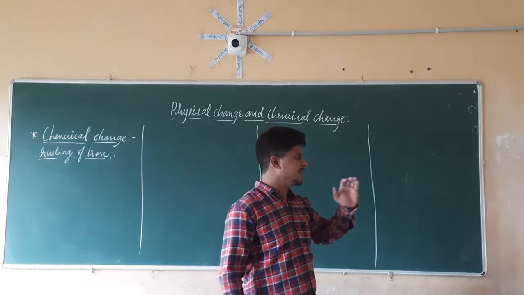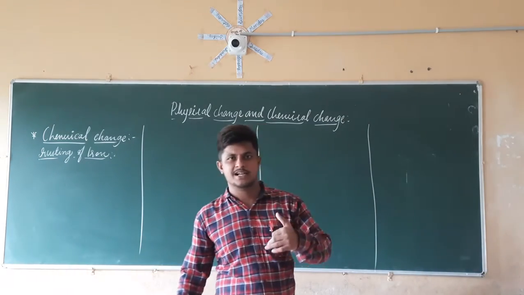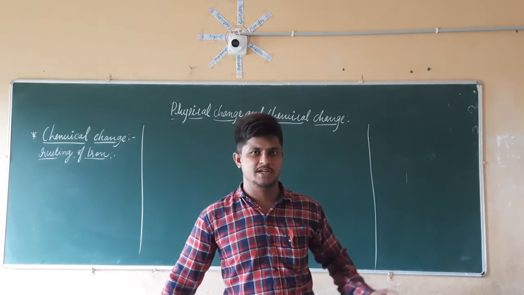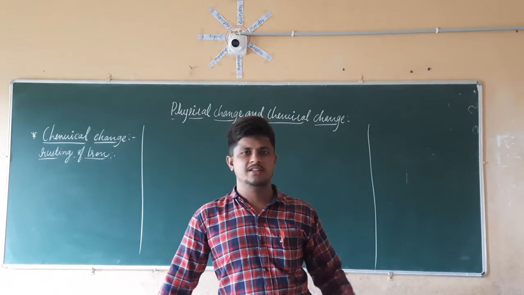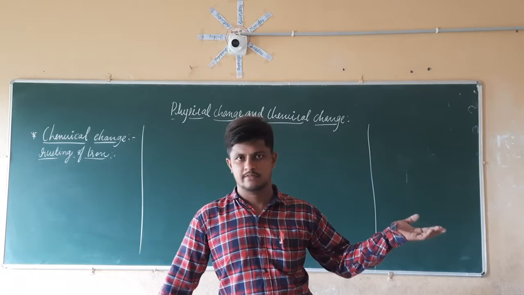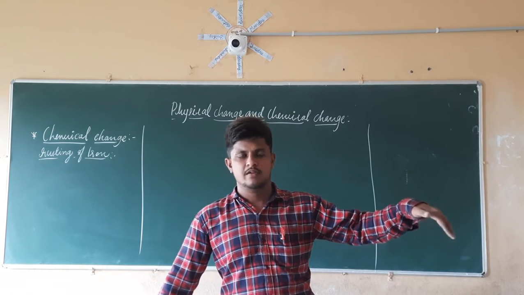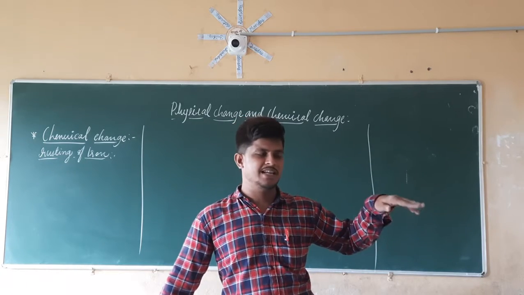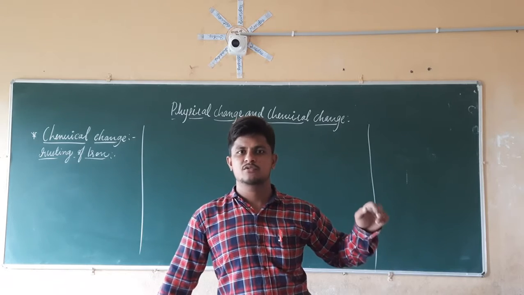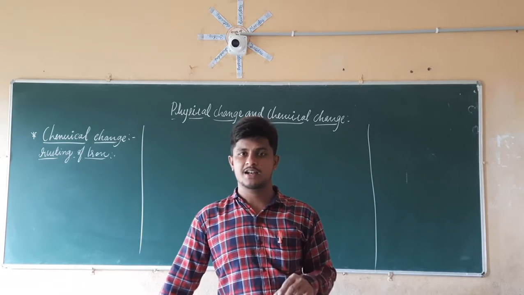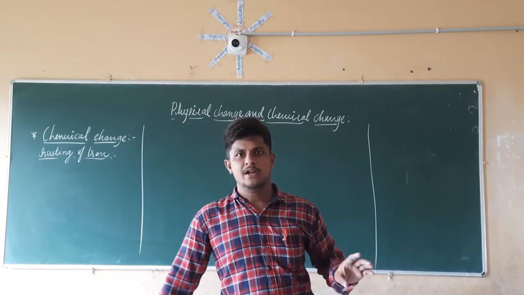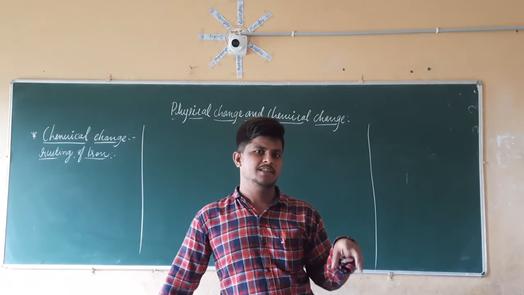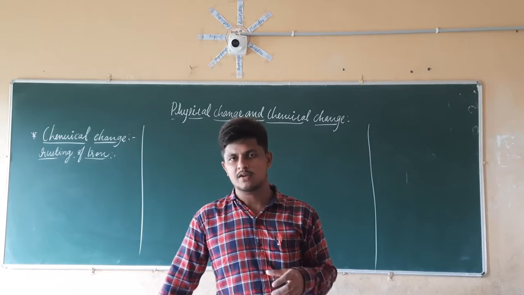When you keep that iron outside, in an environment which is open to the air, we know that there will be pouring of rain. So when the iron reacts with the rainwater, it is going to undergo a chemical reaction. Because of that chemical reaction, the iron is going to rust. In the same manner, if you keep that iron inside your home or inside a school, what will happen?